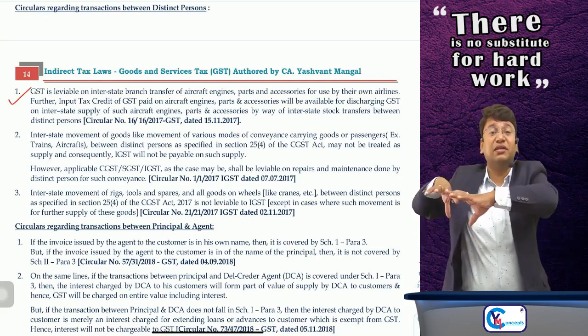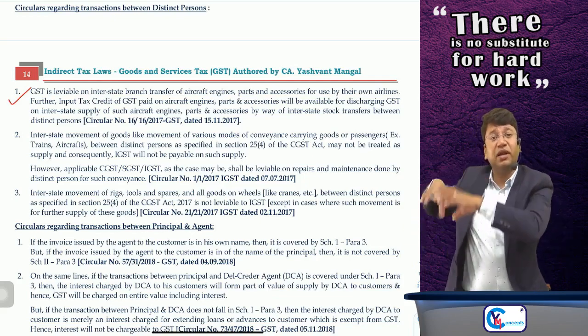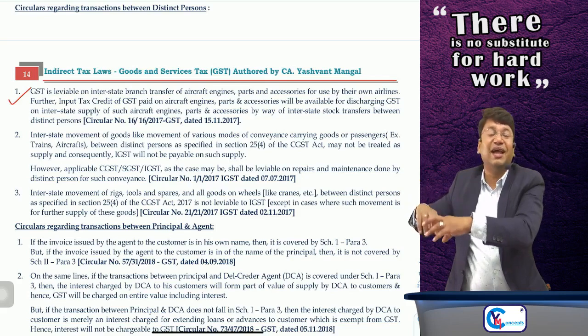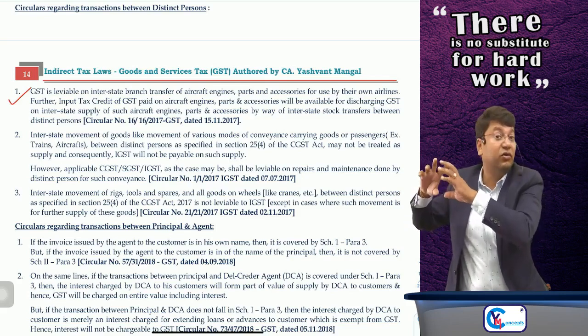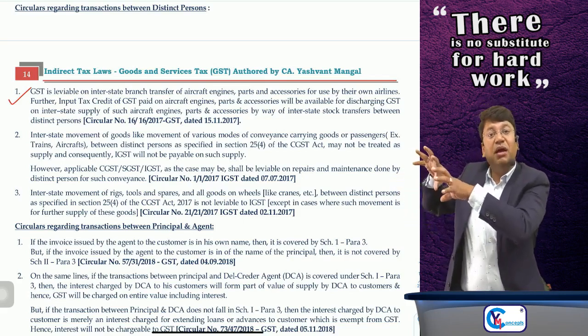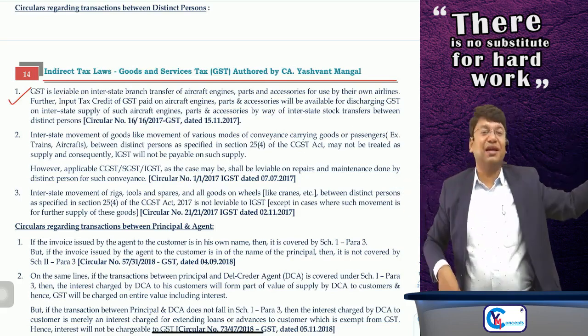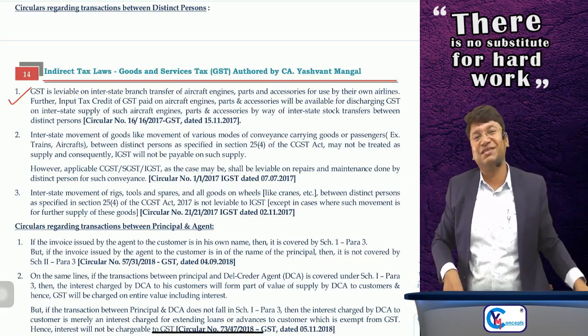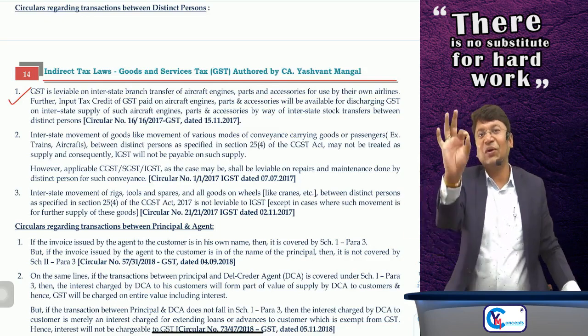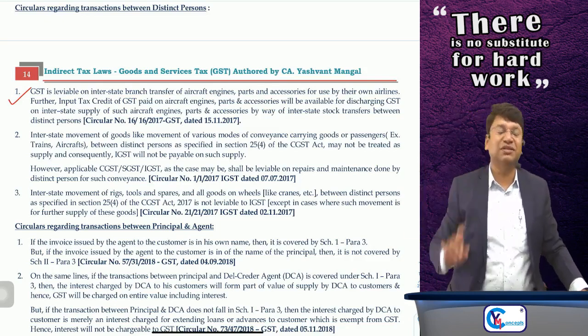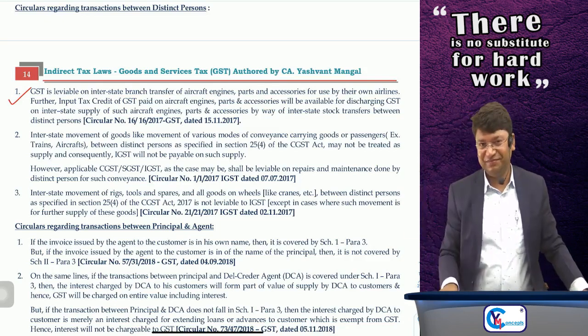Suppose I am transferring some parts, components, engines, accessories, etc., of the aircraft from my Mumbai registration number to the Delhi branch. Interstate branch transfer of goods in the course or furtherance of business, although it is without consideration, yes, it will be supply and GST will be charged.